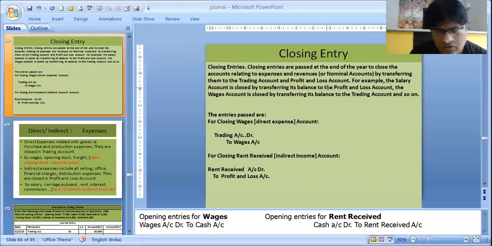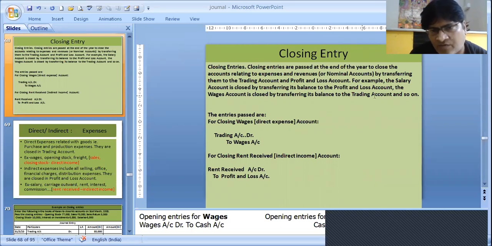Okay, so these are nothing but nominal accounts. Closing entries are done with the nominal accounts and we transfer the nominal accounts to trading account and profit and loss account. For example, salary account is closed by transferring its balance to the profit and loss account, and the